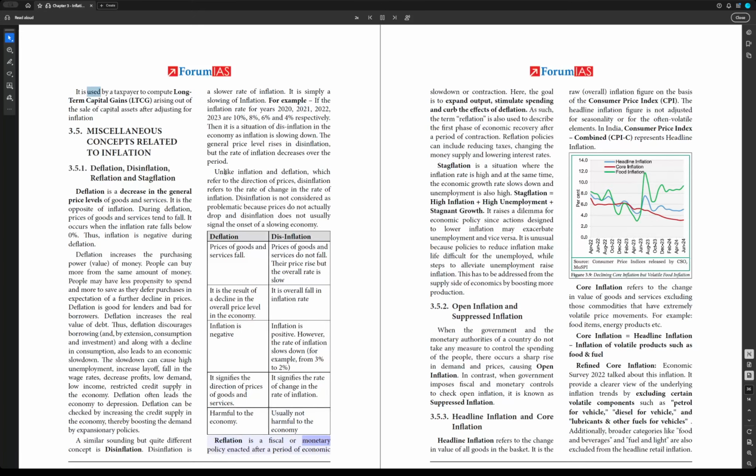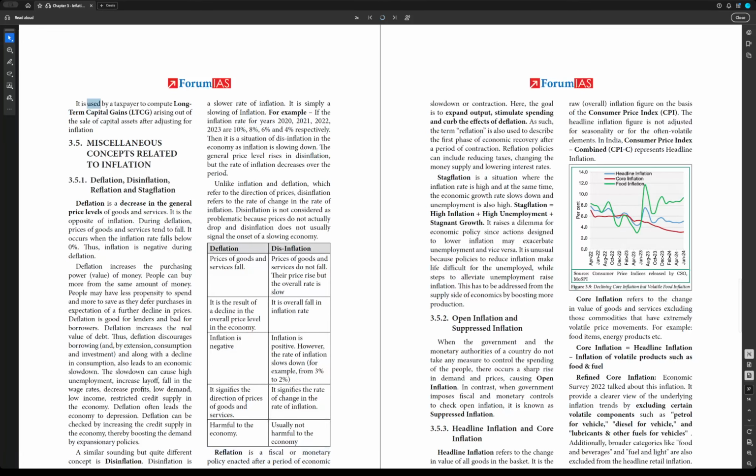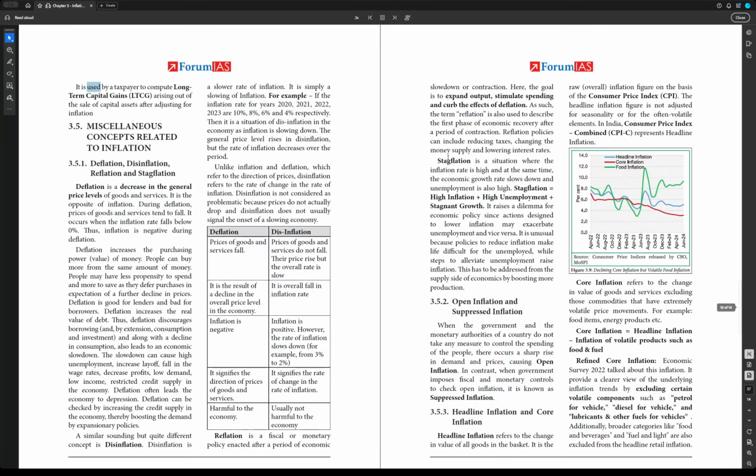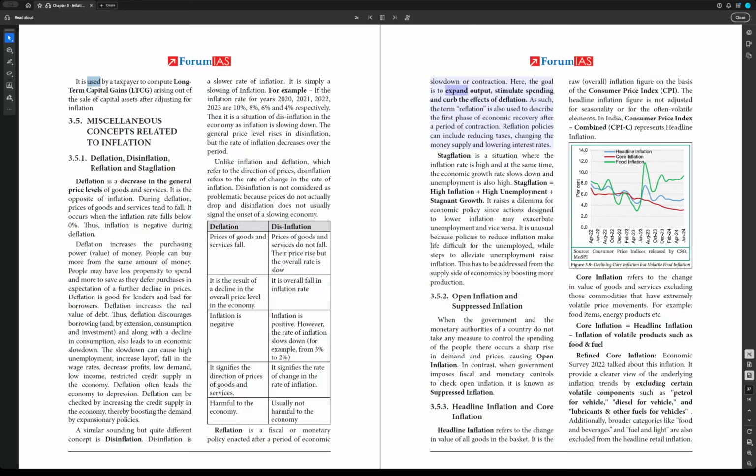Reflation is a fiscal or monetary policy enacted after a period of economic slowdown or contraction. Here, the goal is to expand output, stimulate spending, and curb the effects of deflation. As such, the term reflation is also used to describe the first phase of economic recovery after a period of contraction. Reflation policies can include reducing taxes, changing the money supply, and lowering interest rates.